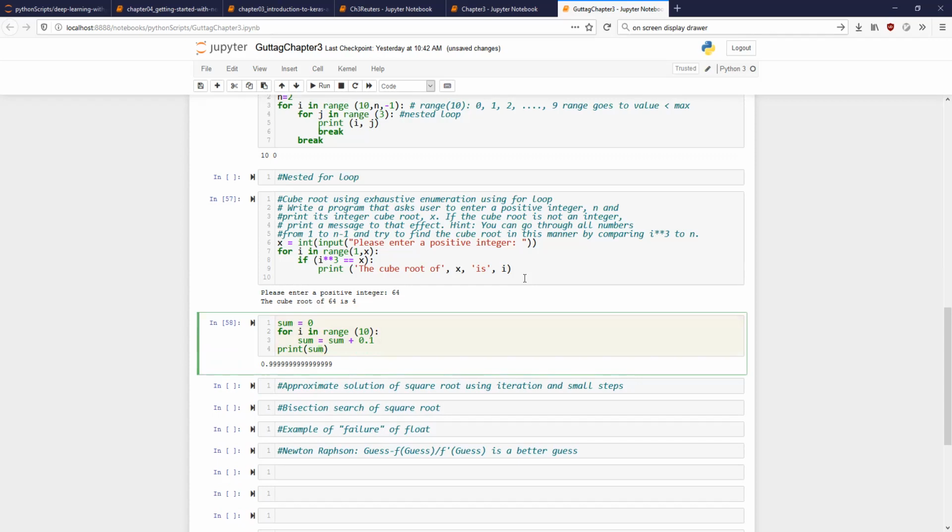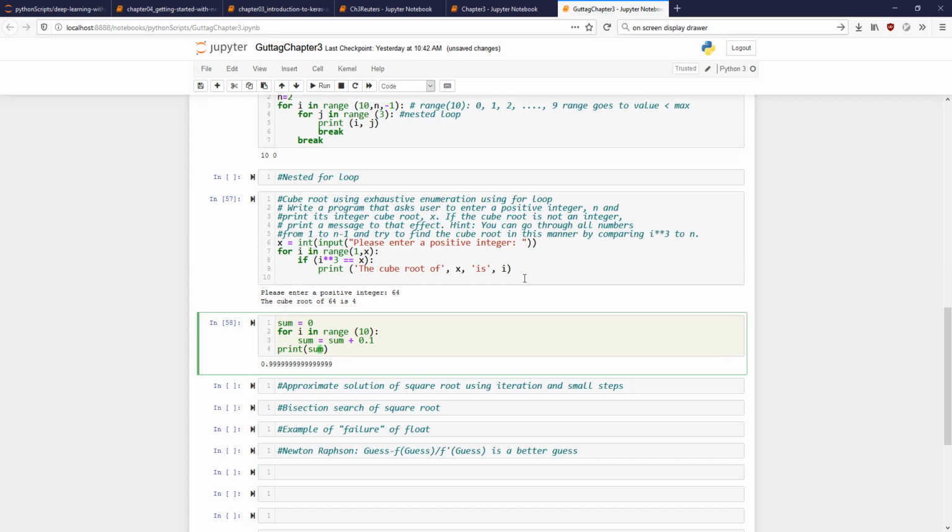Why does it do this? It is adding 0.1 every time. 9 times it will add. So what will be the answer? No, it is not adding 9 times. It is adding 10 times, not 9 times. Please understand that. The range 10 is 0 to 9. So it is adding 10 times.